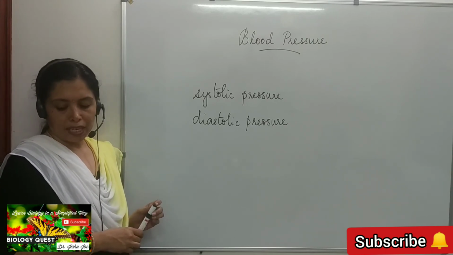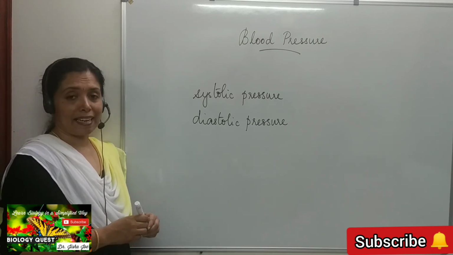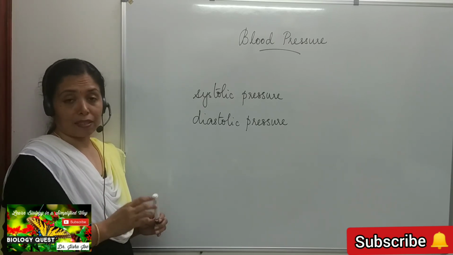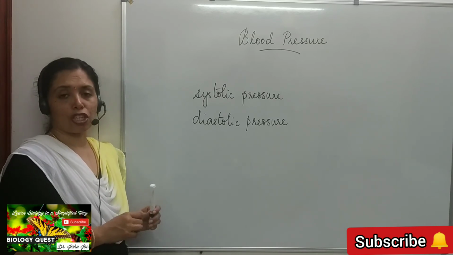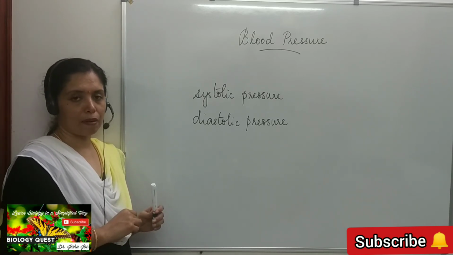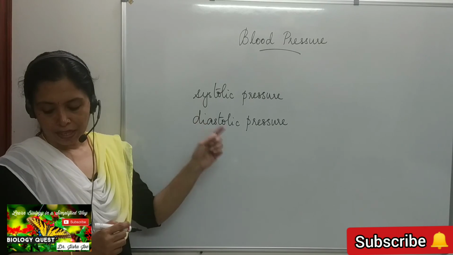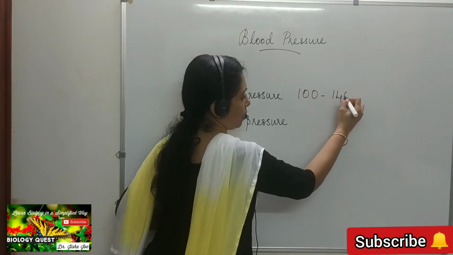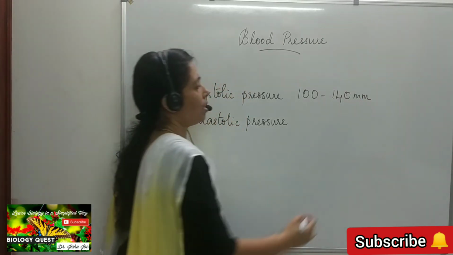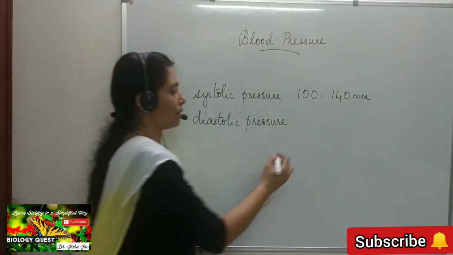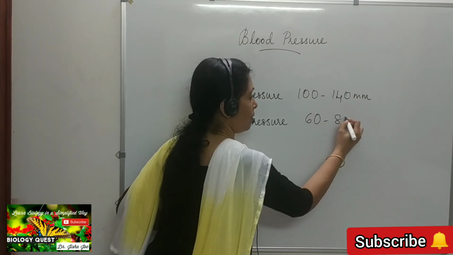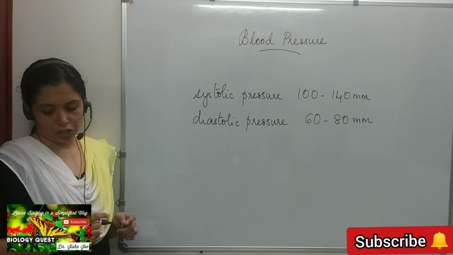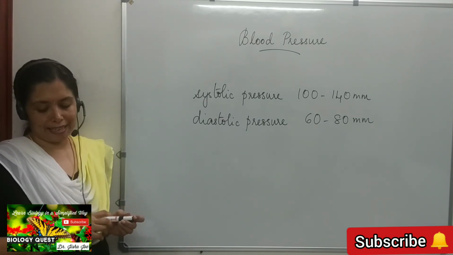The normal blood pressure in an adult is about 100 to 140 millimeters systolic pressure, and 60 to 80 millimeters diastolic pressure. That is the normal blood pressure in an adult.